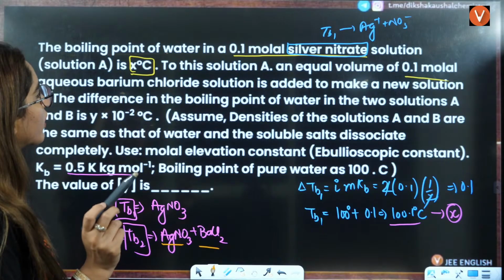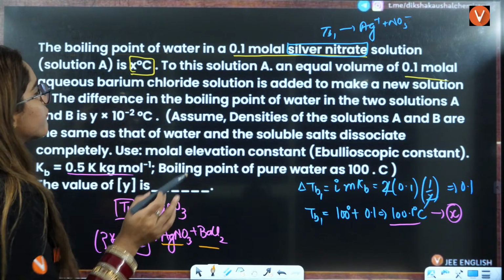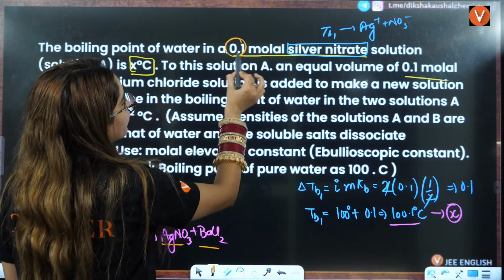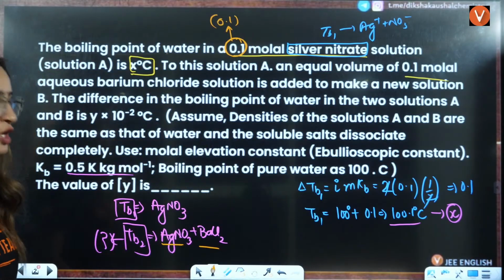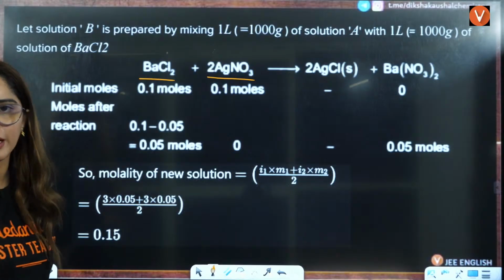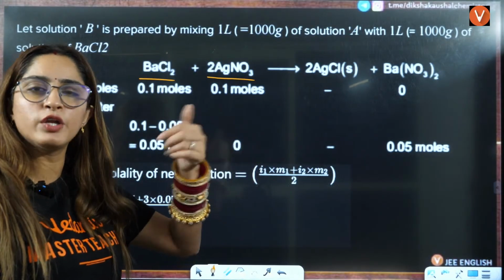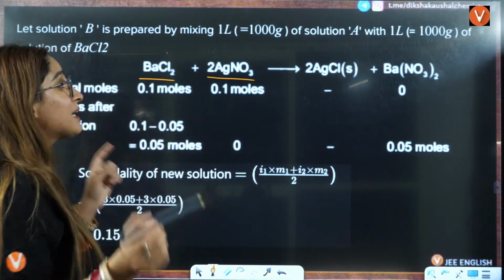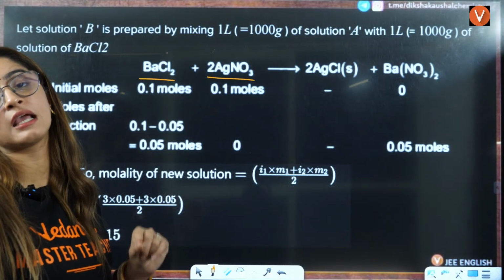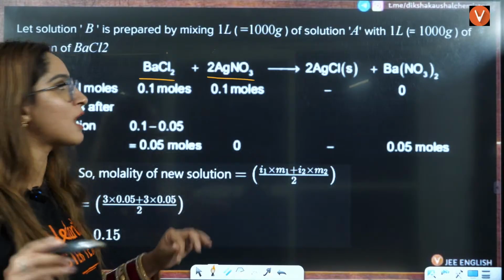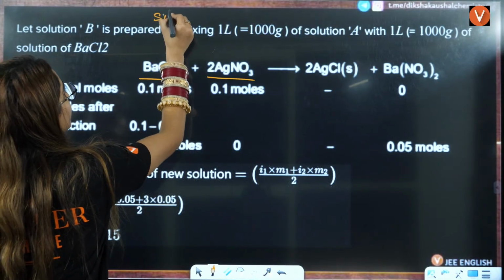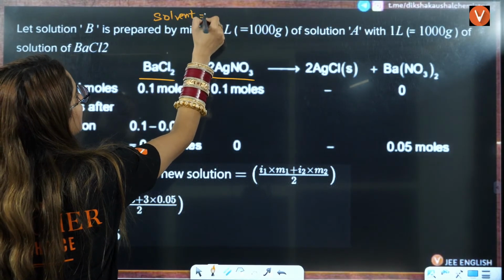this, wait a minute, they must have given you somewhere the boiling point. The boiling point of water, 0.1 molar. So if 0.1 molar is given to us, then can I take 0.1 moles here, right? So for that, you can take 0.1 moles also, because if molarity is given, you can take it as moles also. But the condition is here you are taking the solvent as 1000 grams.